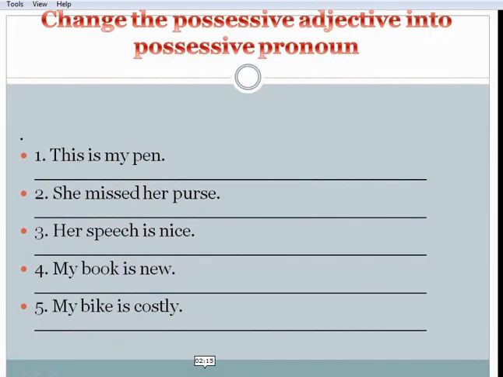Now we can have some exercise. Change the possessive adjective into a possessive pronoun. This is my pen. This is mine, we can say. That is the correct answer. She missed her purse. How will you change this? Her speech is nice. My book is new. My bike is costly. So I have given you this work. Please do this and find out. Dear students, I hope you understood this.